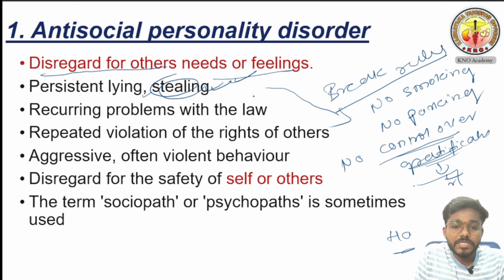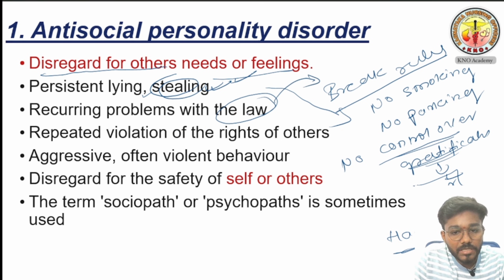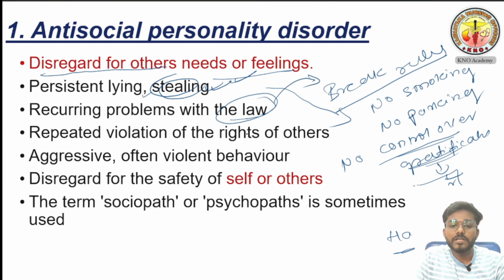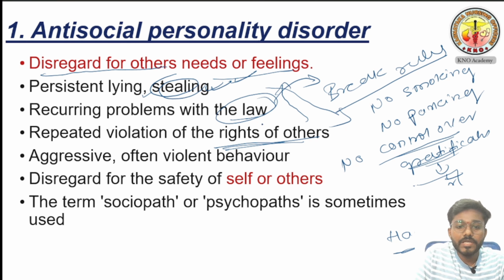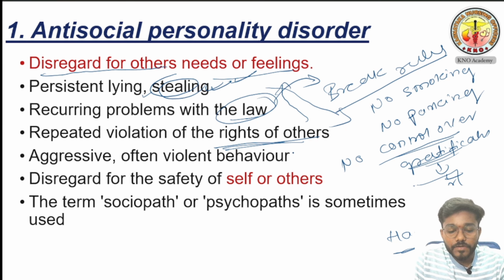And this person is having recurrent problems with the law. Yes, of course, because this person is harming others and breaking rules in society. He is always having problems with the law, and repeated violation of the rights of others. This one I already told you. He violated the rights of others because he never worried about them; he disregards others' needs and feelings. That's why he violates the rights of others.